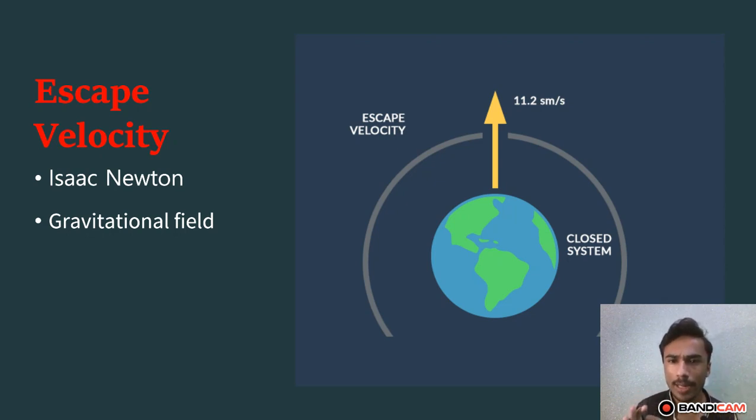For the earth, this escape velocity is a fixed value, 11.2 kilometers per second. But how does this escape velocity give the idea of a black hole?